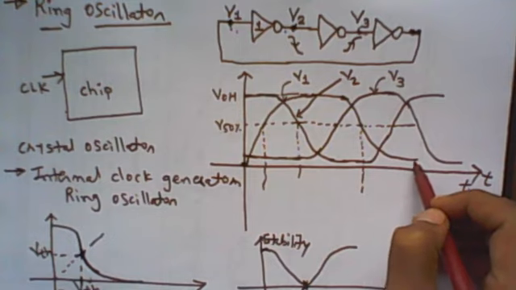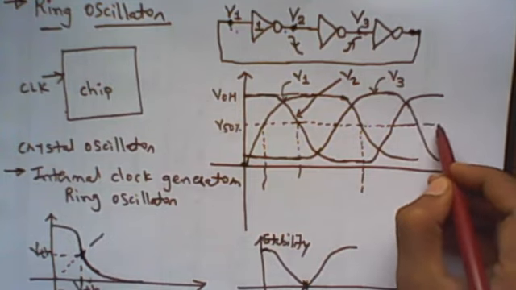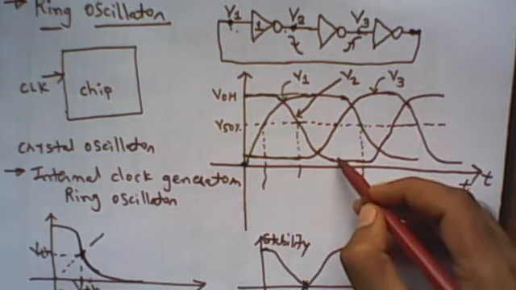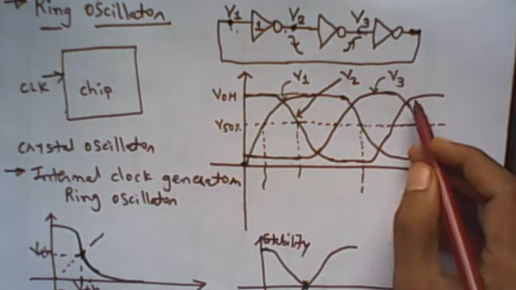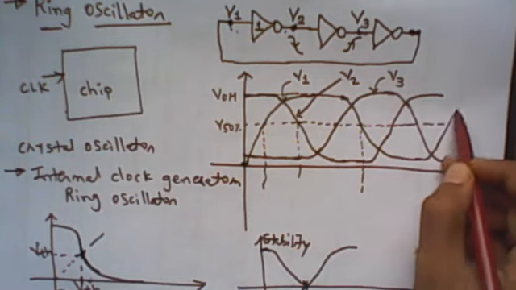And again, when V2 goes low, this is V2 and this is V1, it will force V1 to go high.